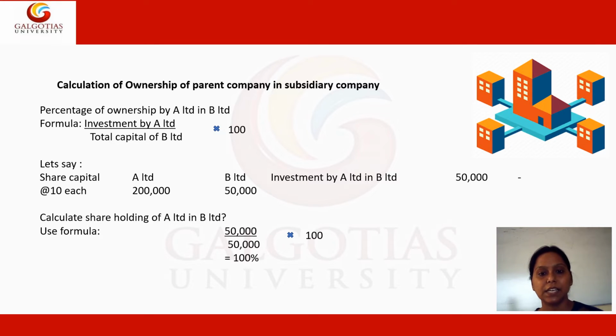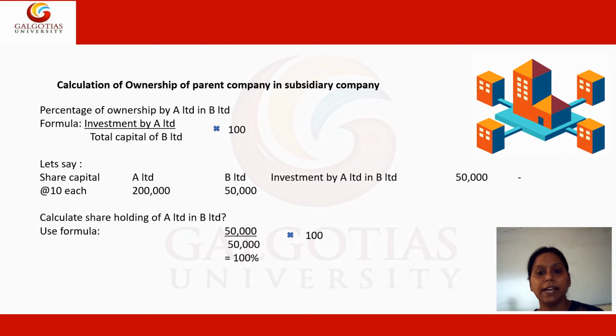So let's take up an example in order to understand this adjustment. Let's say there is a company A and a company B. A is a parent and B is a subsidiary, with share capital at the rate of 10 each. The total share capital of A Limited, the parent, is 2 lakh rupees, whereas B Limited, the subsidiary company, has share capital of 50,000 rupees.